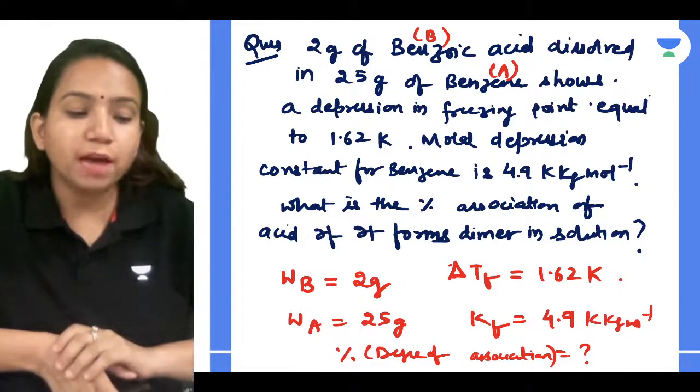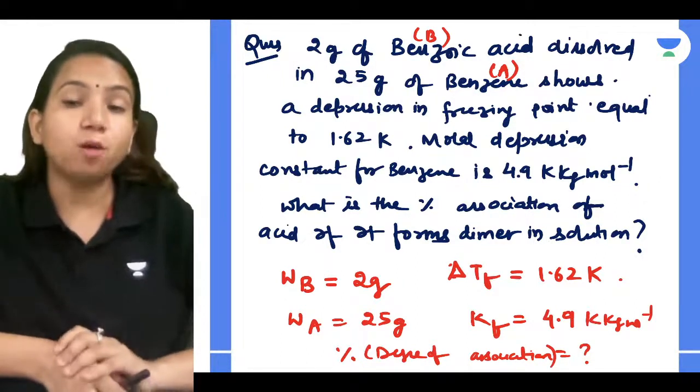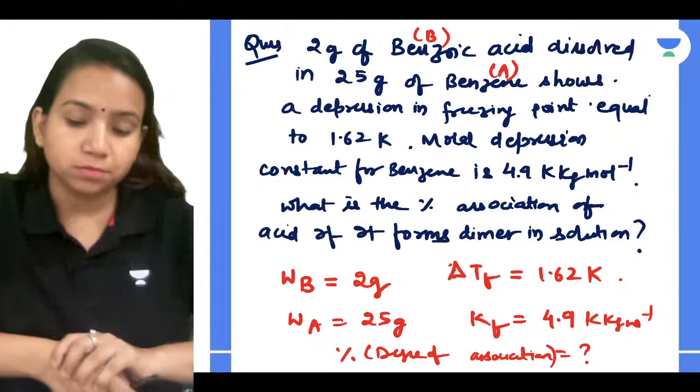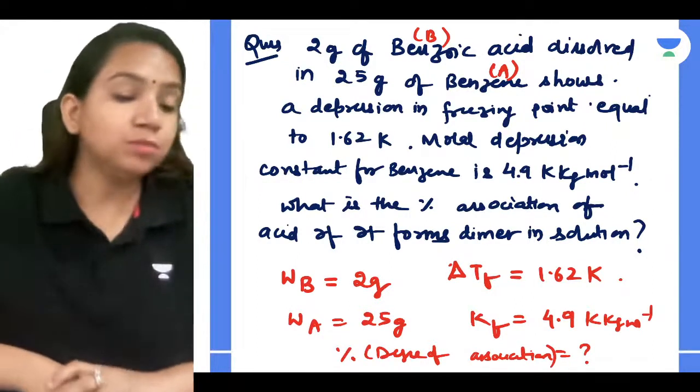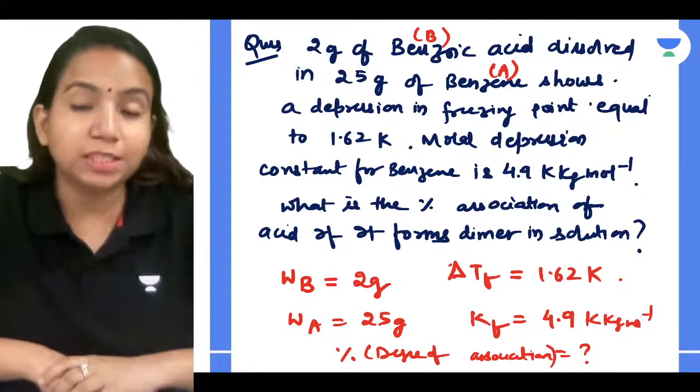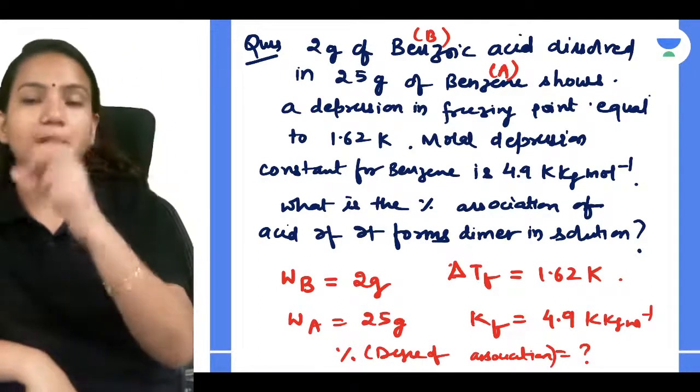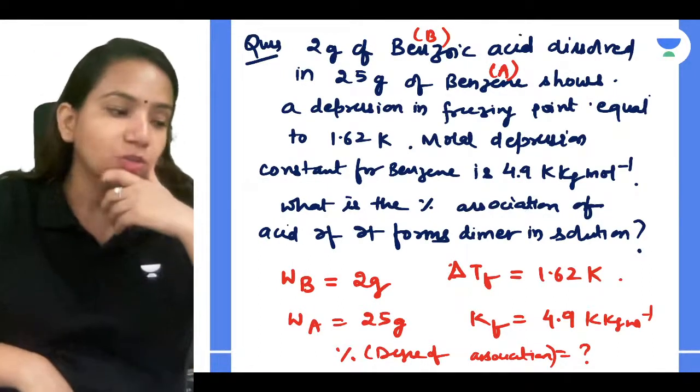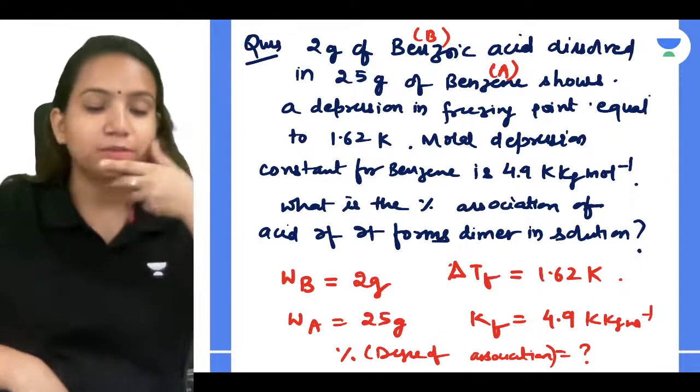They have also mentioned that it forms dimer in solution. It means that they are combining two units and forming a dimer. So you have to think how you can do it.